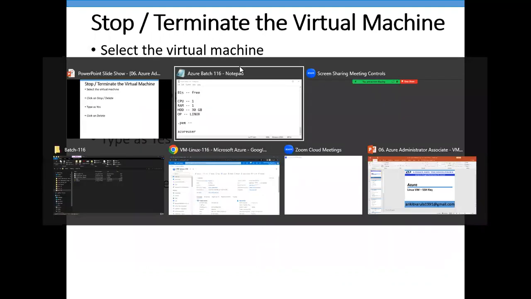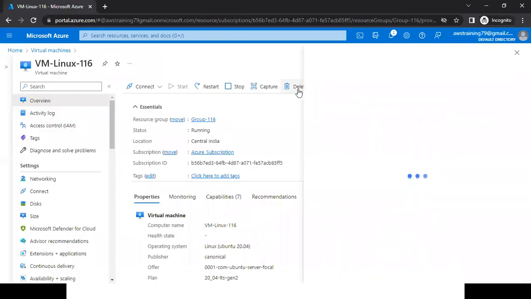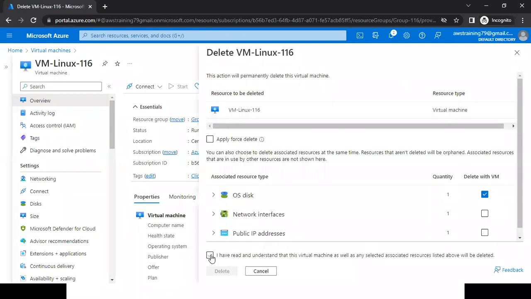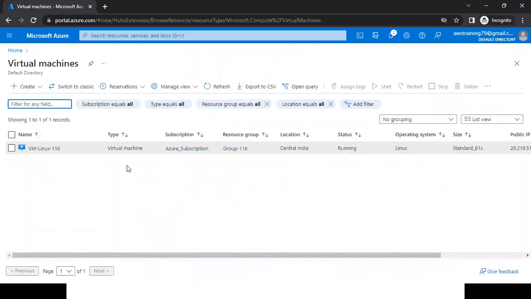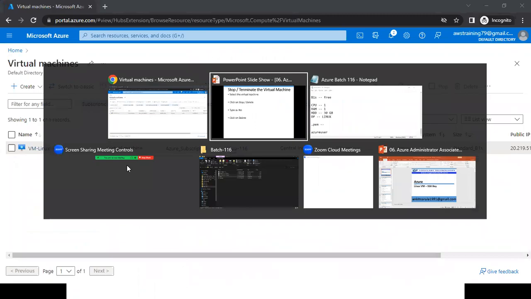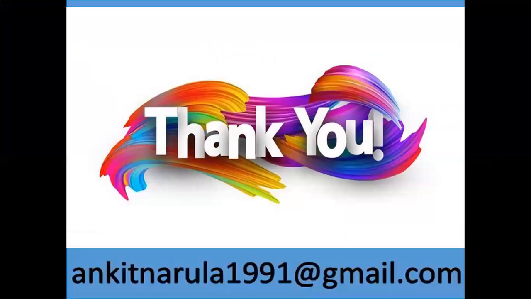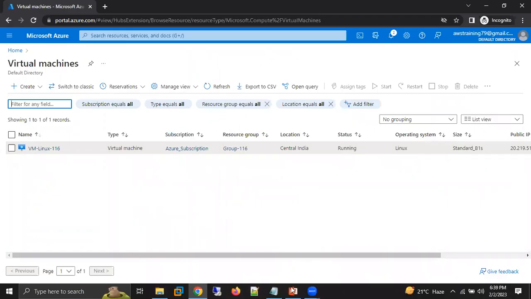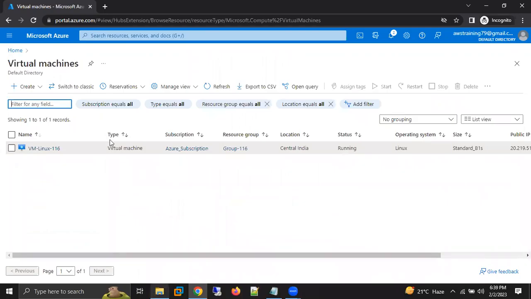Now, after our practice, if you just want to delete your virtual machine, here we have a delete option. Then check this checkbox, and then you can click on delete. This is one option. The other option I have already told you in the previous session: you can directly delete a resource group, because just creating one virtual machine, the system is creating some more resources also. Those things also we can delete, but I am not deleting right now. We'll delete later. Let's go with our next topic.